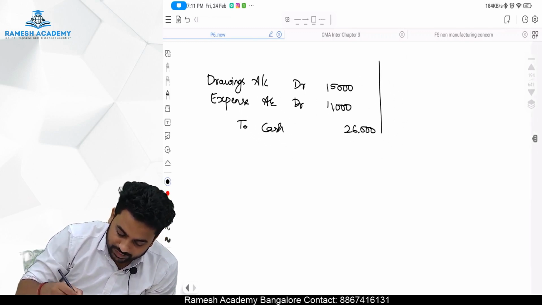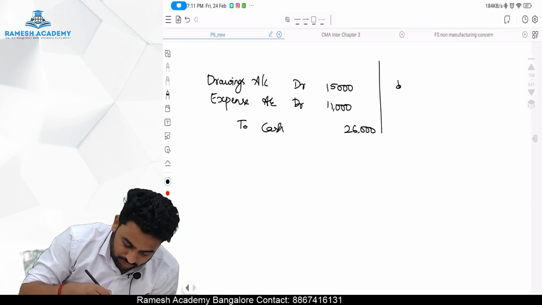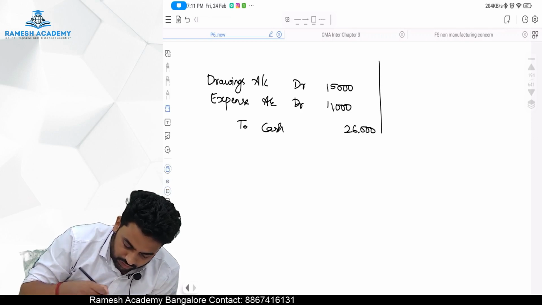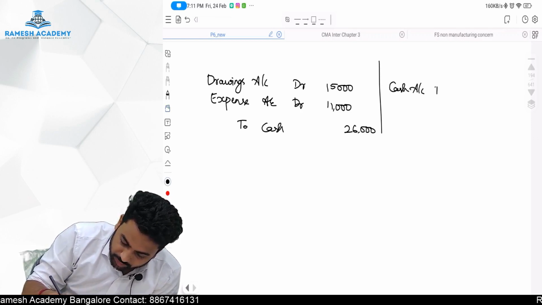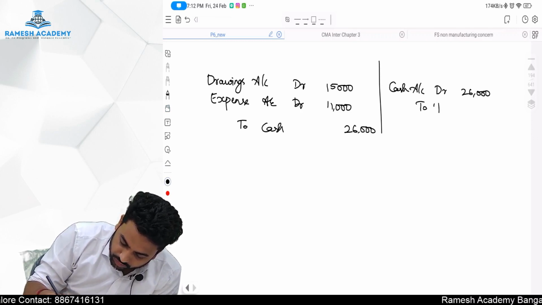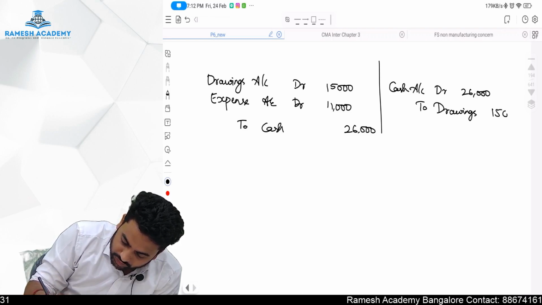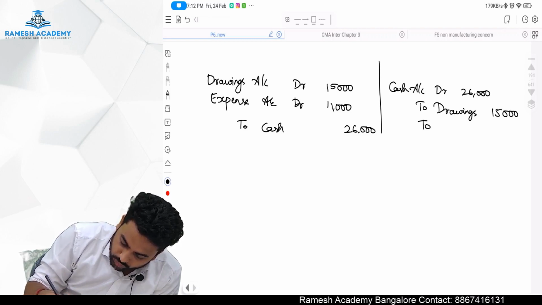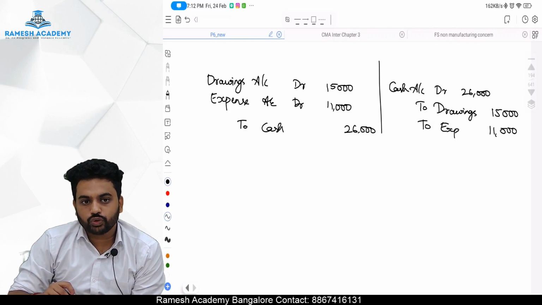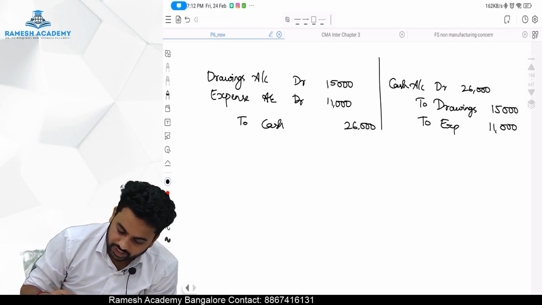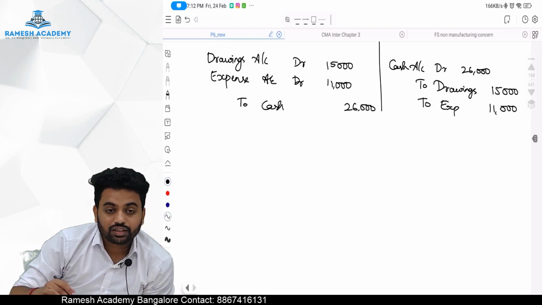Reversal of this entry is cash account debit. First we have to reverse now. So reversal of this entry is cash account debit 26,000, to drawings 15,000, to expense 11,000. Cash account debit 26, to drawings 15, to expense 11. Okay, fine. Now this is reversal entry.